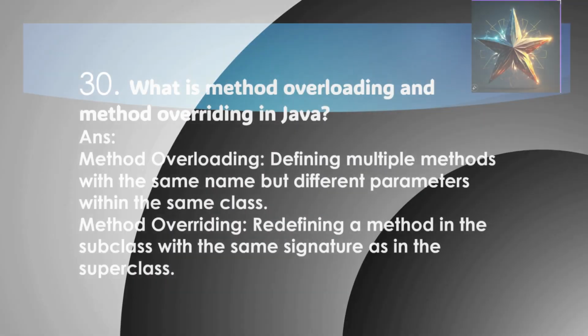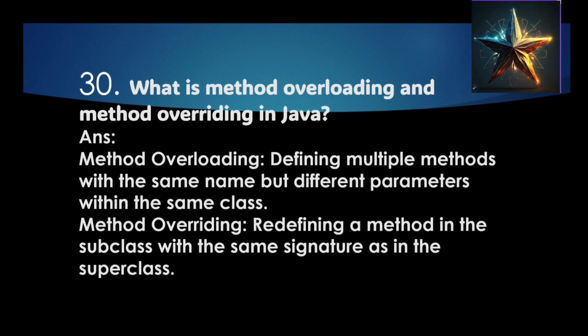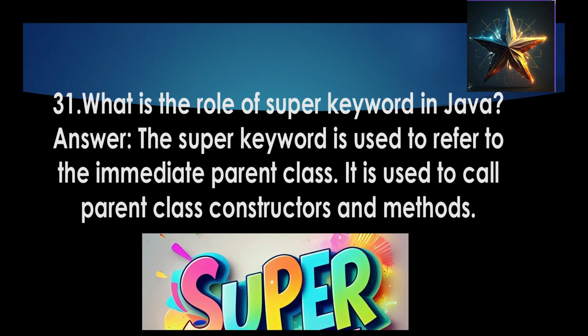What is method overloading and method overriding in Java? Method overloading is defining multiple methods with the same name but different parameters within the same class. Method overriding is redefining a method in the subclass with the same signature as in the superclass. What is the role of super keyword in Java? The super keyword is used to refer to the immediate parent class. It is used to call parent class constructors and methods.